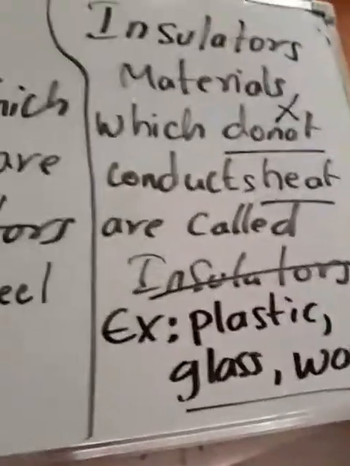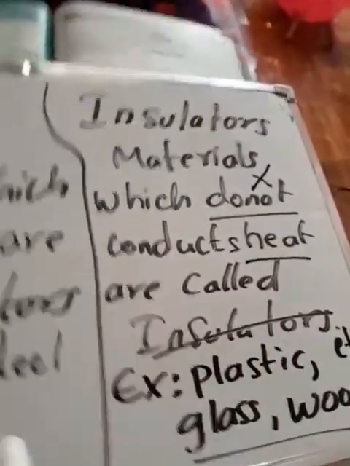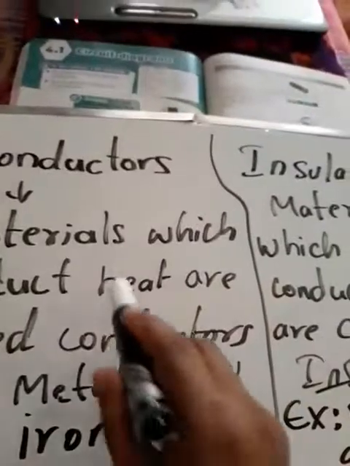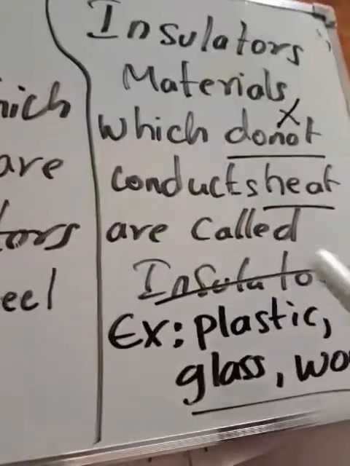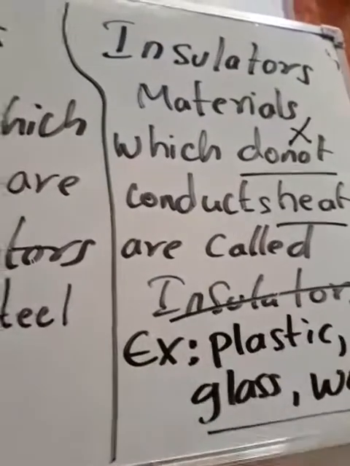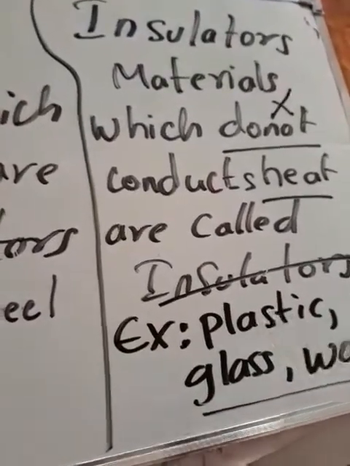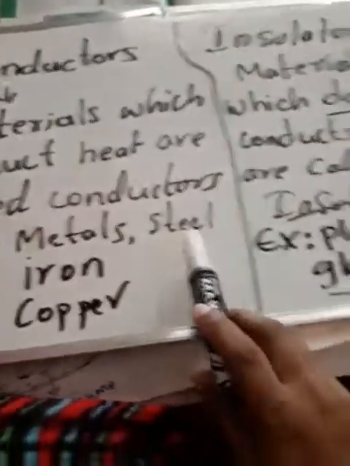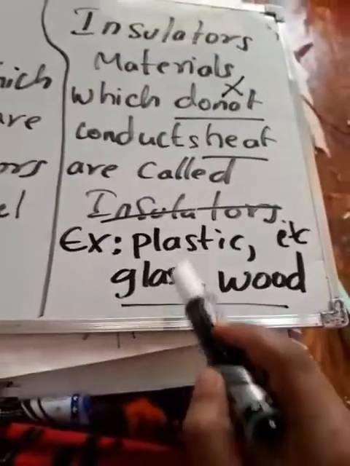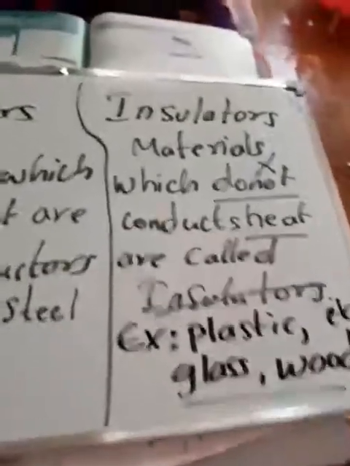So this is the difference you can see. Conductors are the materials which allow the heat to pass through them, and insulators are the materials which do not allow the heat or electricity to pass through them. What are the examples of conductors? Metals, steel, and insulators: plastic, glass and wood are some of the examples of